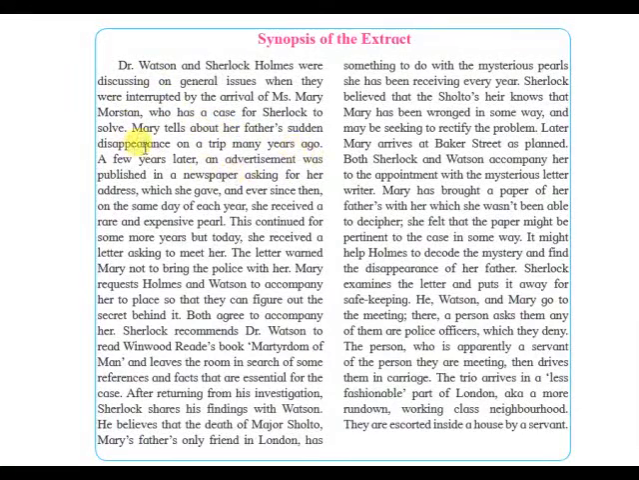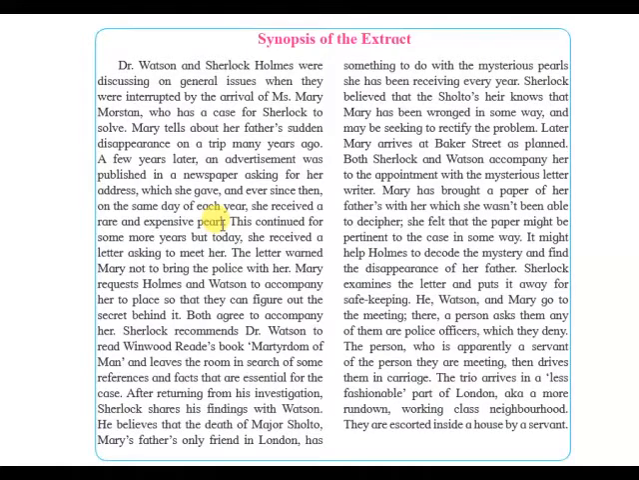Mary tells about her father's sudden disappearance on a trip many years ago. She starts telling that many years ago her father had come to meet her once, but after that he suddenly disappeared. A few years later, an advertisement was published in a newspaper asking for her address, which she gave, and ever since then, on the same day of each year, she received a rare and expensive pearl. So she said that after a few years, after her father's disappearance, there was a notice in the newspaper from someone who was asking for her address.